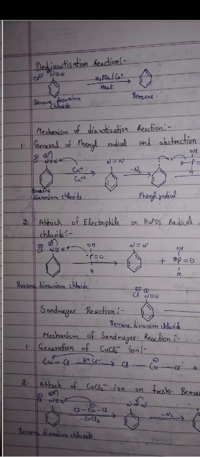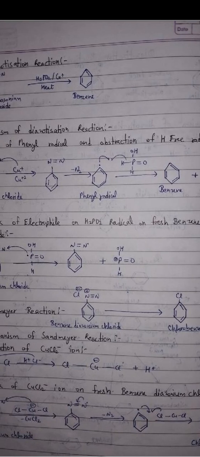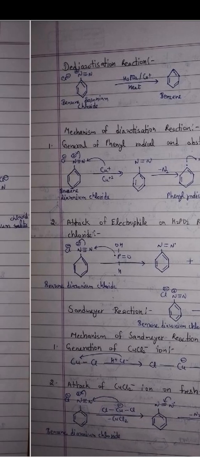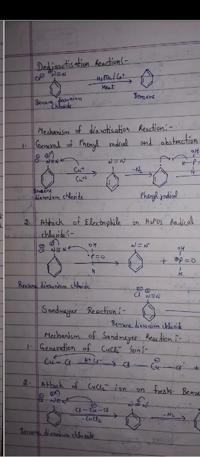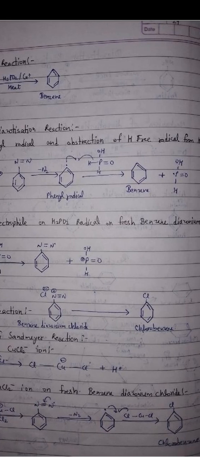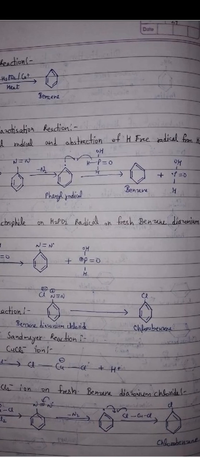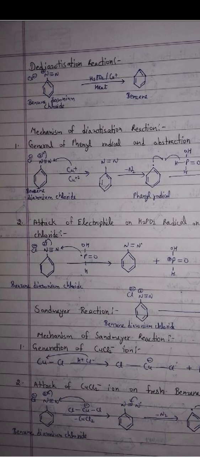Benzene diazonium chloride in the presence of the H2PO2 radical gives benzene, N2 and H3PO3. Sandmeyer reaction: in this reaction, benzene diazonium chloride gives chlorobenzene. Mechanism of the Sandmeyer reaction.